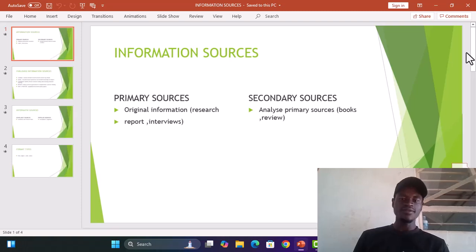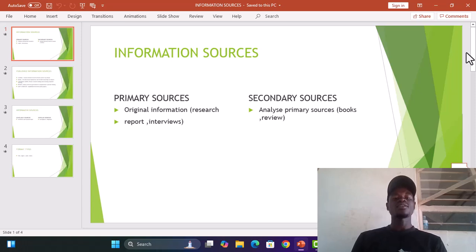So these are the various information sources we have. We have primary sources of information and the secondary sources of information. For the primary source of information, we have the original information or research. So the primary source of information is the original source of information.